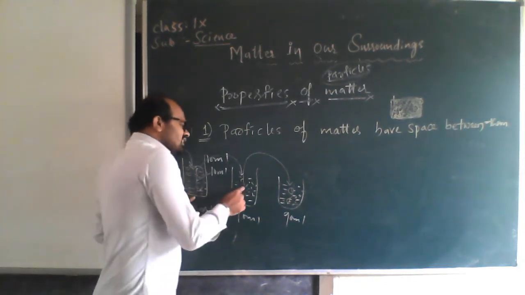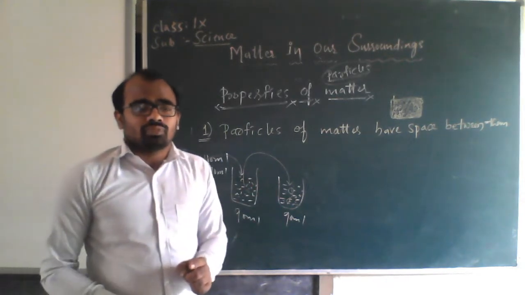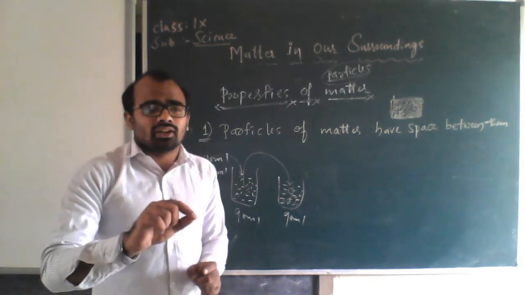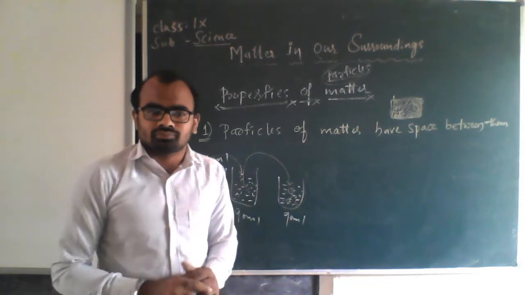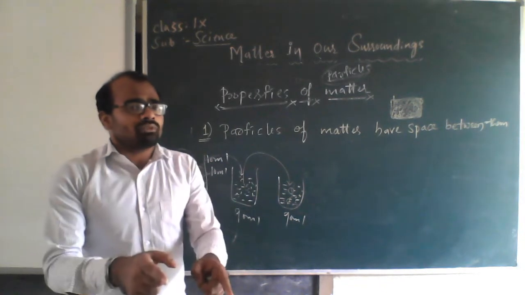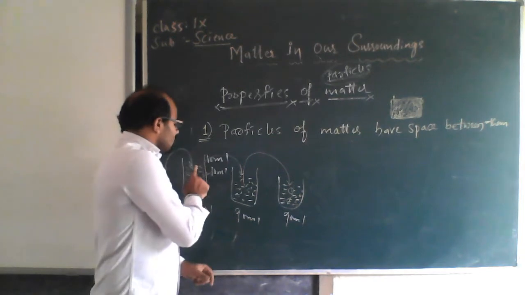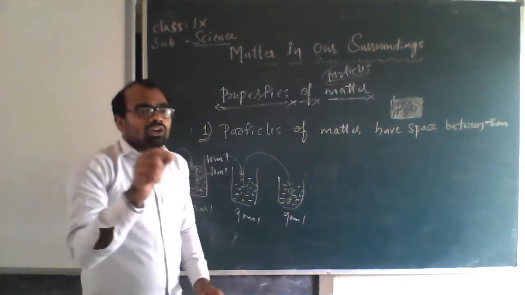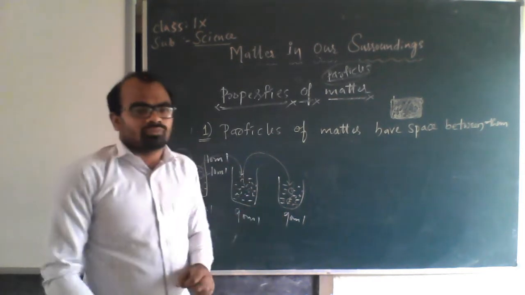It is getting colored because there is a space between the particles of water. If there is no space between the particles of water, then Dettol cannot put the color into water.